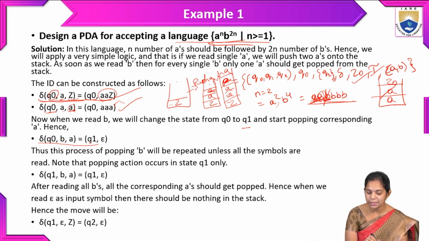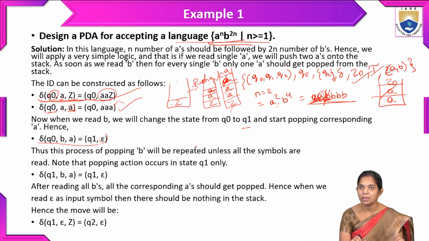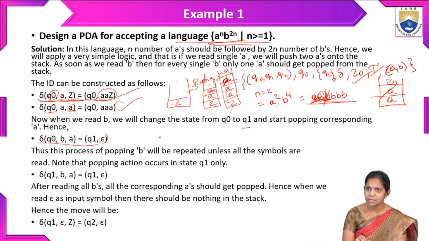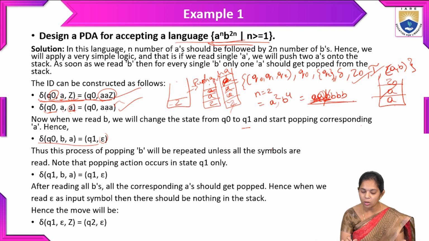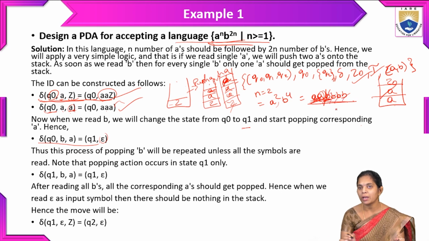Popped means there is an empty symbol. After popping all these A's, we will get the Z, the empty symbol. We will discuss this more with the turnstile notations. This process of popping for B will be repeated until all the symbols are read. All B's should be read, and while reading, we are popping the A.